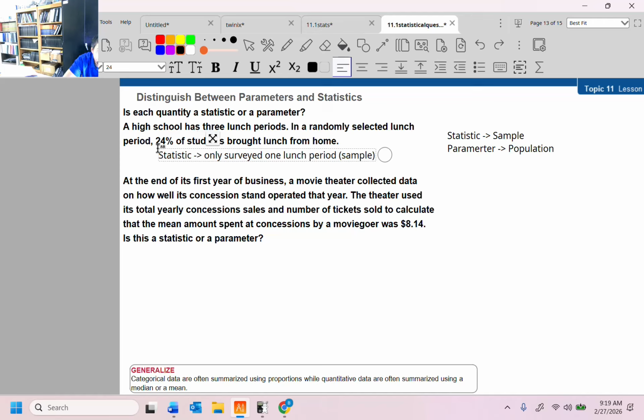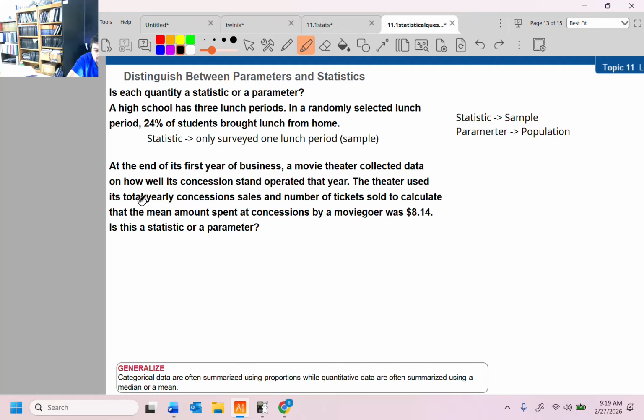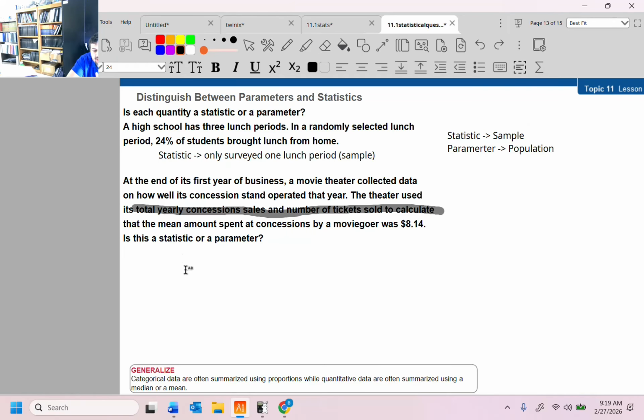At the end of its first year of business, the movie theater collected data on how well its concession stand operated that year. The theater used its total yearly concession sales. Total yearly, that means the population, everything was considered, and the number of tickets sold to calculate the mean amount, because they used every single bit of data.